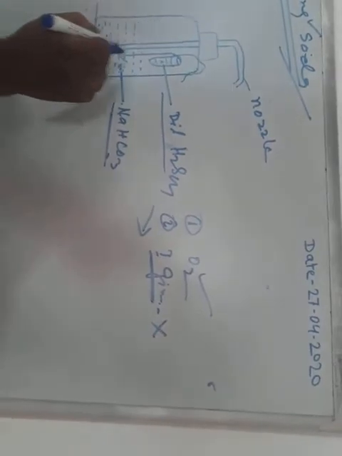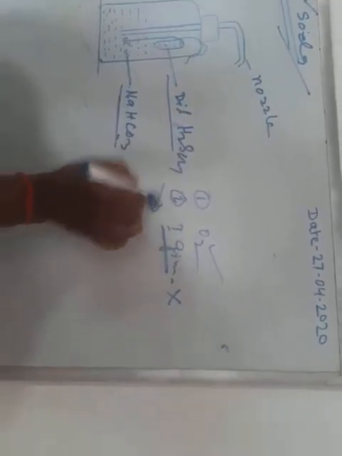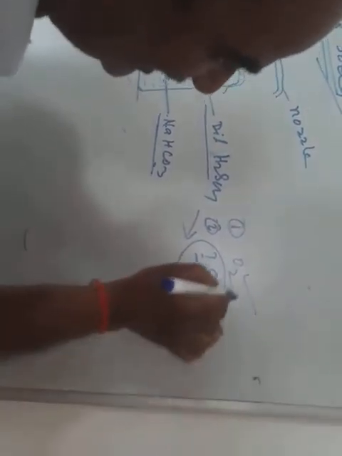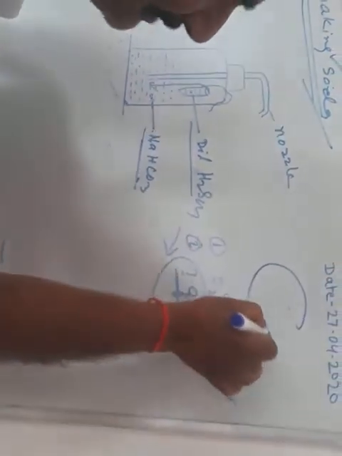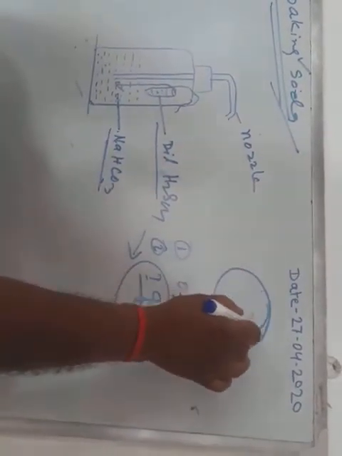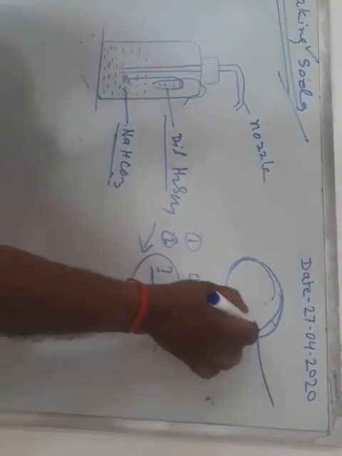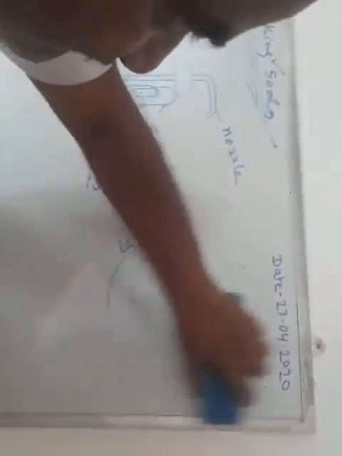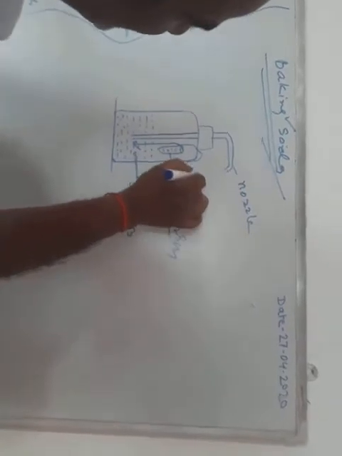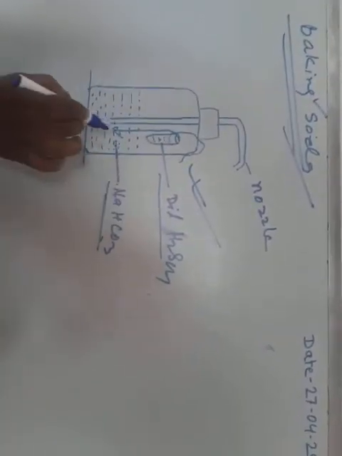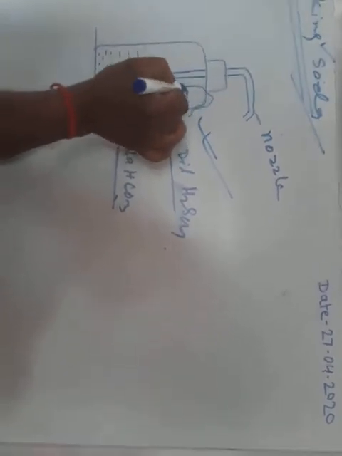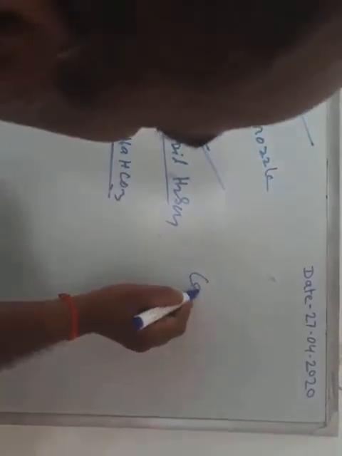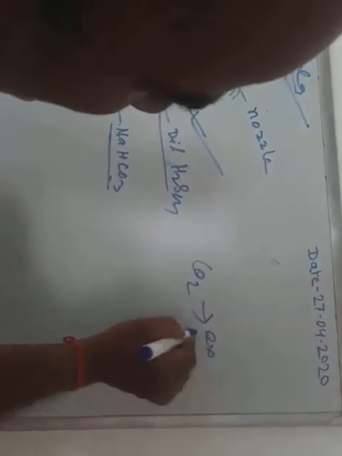So when we put carbon dioxide on the fire, first it lowers the ignition temperature of the substance, so the substance will not burn. Second, carbon dioxide is a heavier gas, so it makes a blanket over the fire. Oxygen cannot enter, so the supply of oxygen is cut off. You can make this apparatus at home also. Take one bottle, put in some sodium hydrogen carbonate and some acid, and carbon dioxide gas will come out of the bottle. You can use this carbon dioxide to extinguish a small fire in your house.